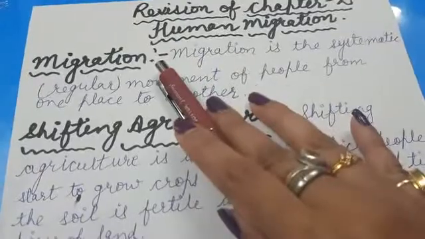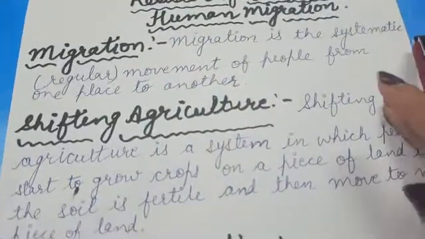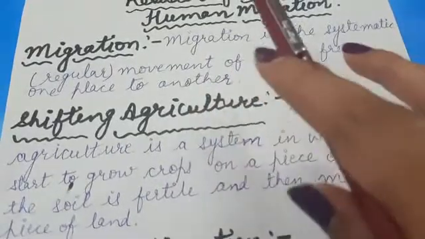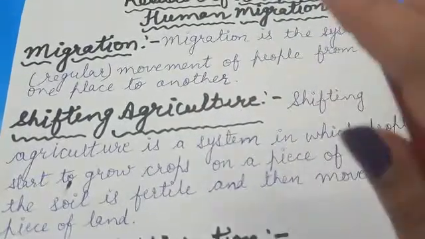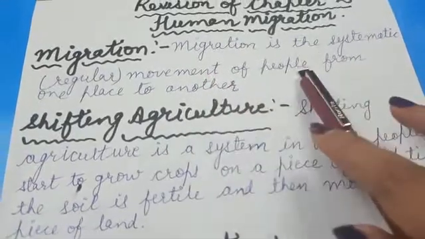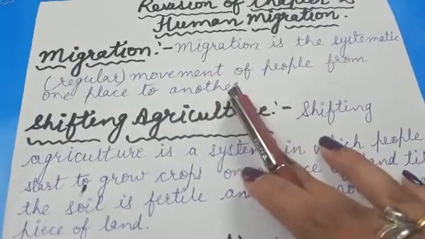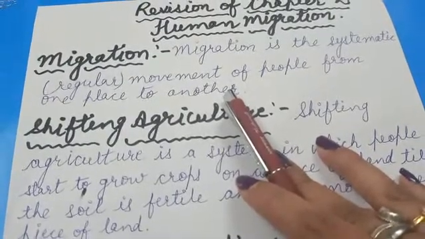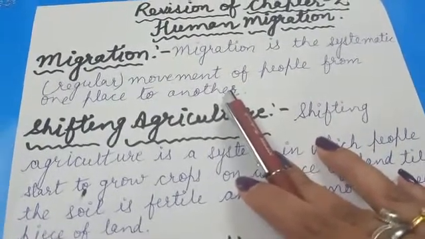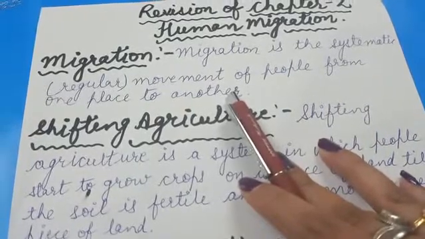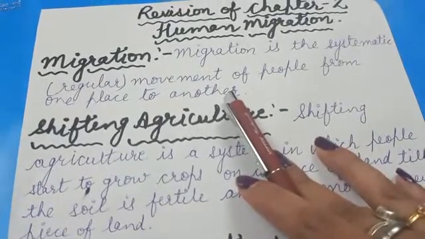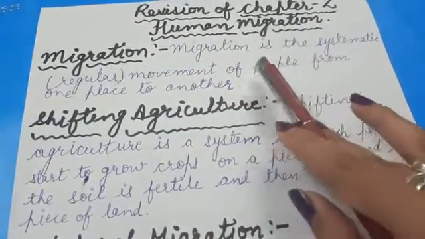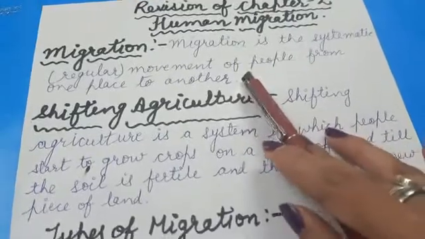And what is migration? Migration is the systematic or regular movement of people from one place to another. Human beings would not have continued to exist without migration. They moved from one place to another in search of food and shelter. So migration is the systematic movement of people from one place to another.